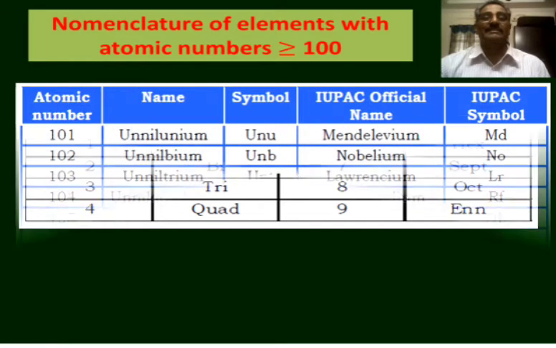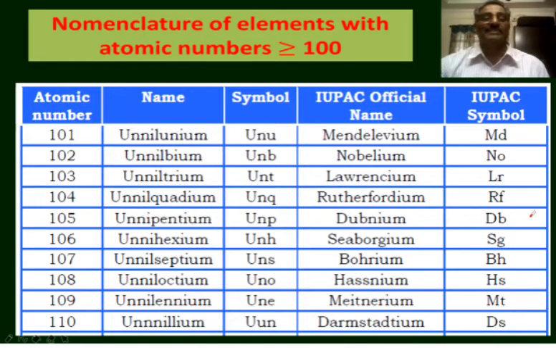So according to this, the names of the elements having 3-digit atomic numbers are like this: 101, 1 un, 0 nil, 1 un, unnilunium. Its temporary symbol is Unu. Later on, it was proved as mendelevium, and it was given a permanent name and symbol by the IUPAC. The symbol of that element is Md.